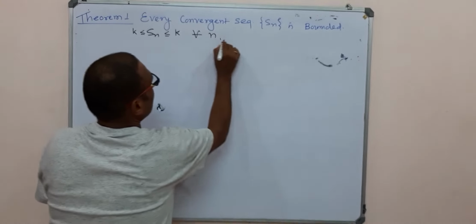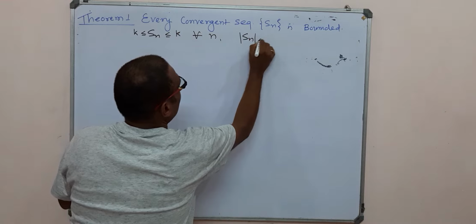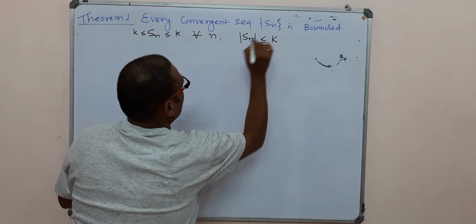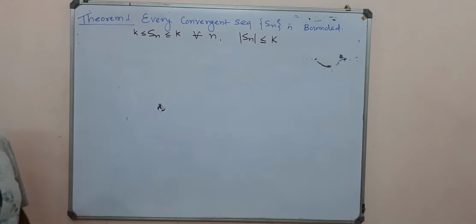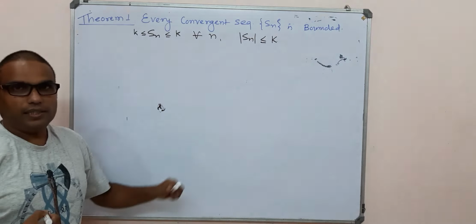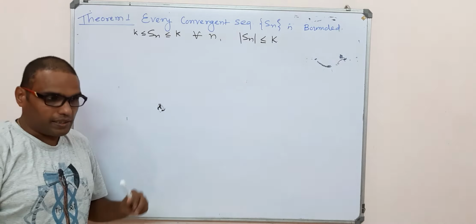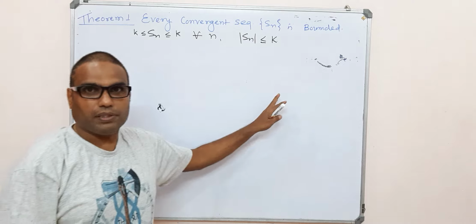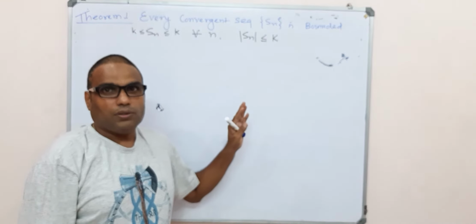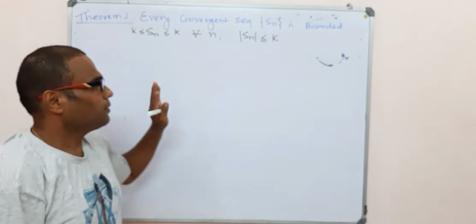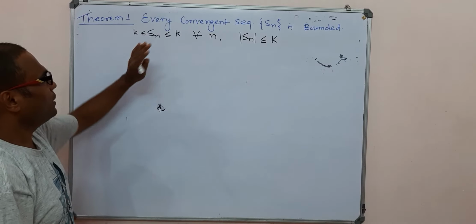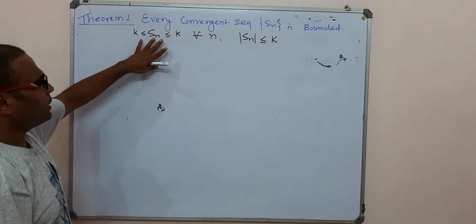Then this sequence is said to be bounded. We already discussed the boundedness and its properties in the previous video lecture, so just recall it here.